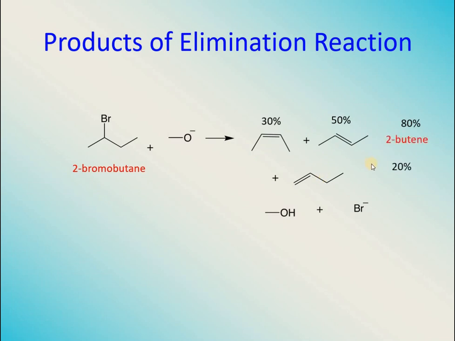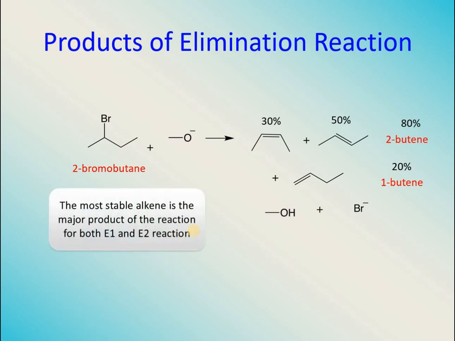So we can say that the major product of this reaction is 2-butene, that is, 80% of 2-butene is being produced, out of which the major concentration is of the trans alkene, trans-2-butene, and 1-butene is very little, almost 20%. Why? You know the reason already: the more substituted alkenes are more stable, and among those, trans alkenes are more stable as compared to cis alkenes, so the trans product is more predominant.